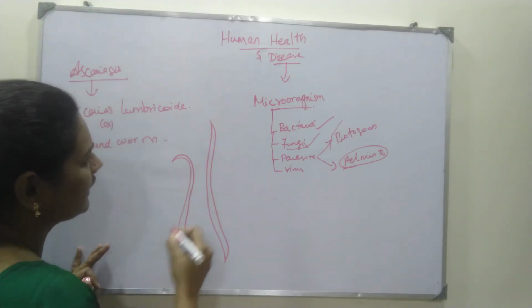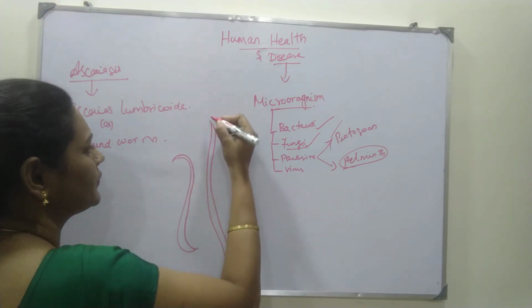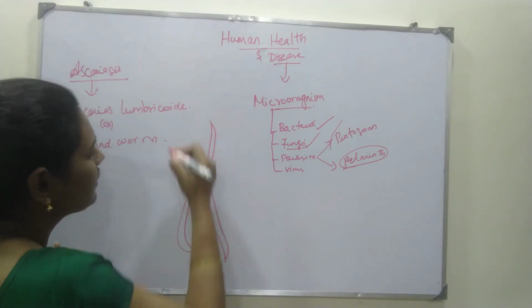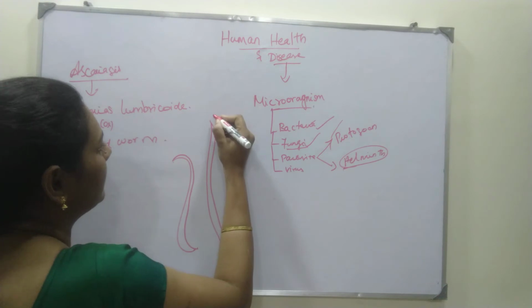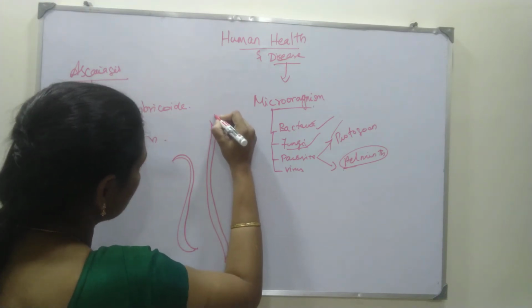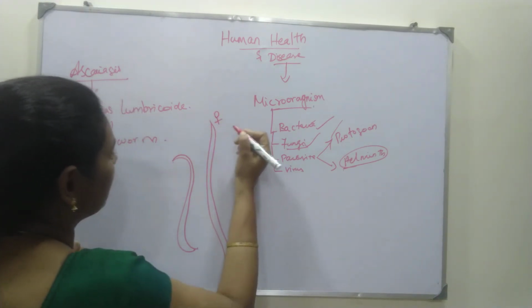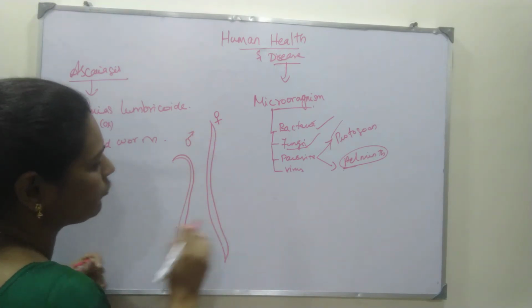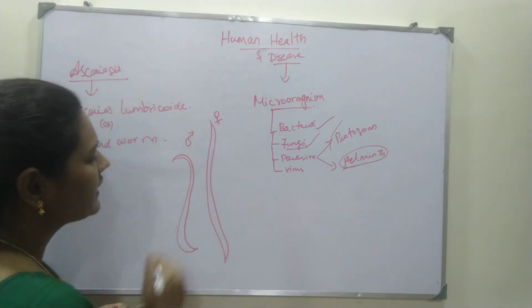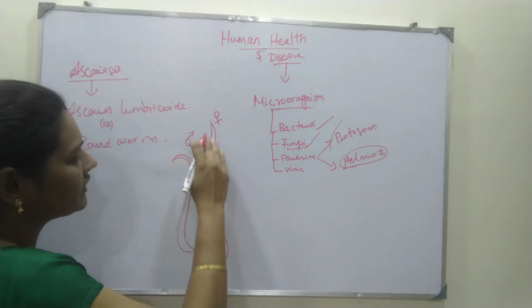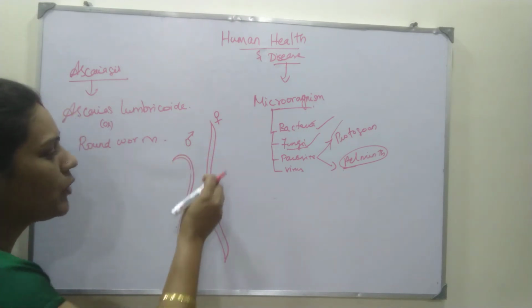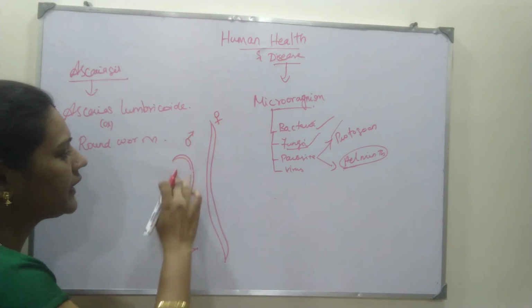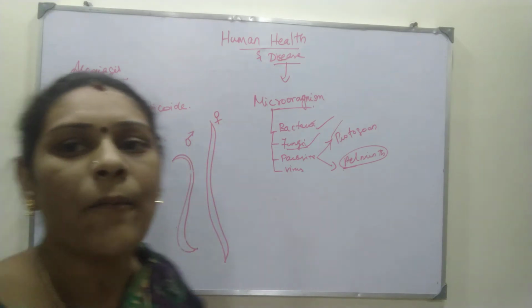Monogenic, and it is a dimorphic worm, they say. So here there are male and female. Okay, male and female are there, right? So these male and female are separate worms. It has a somewhat cylindrical, tape-like body with a tapering end. Both male and female separate worms are there.